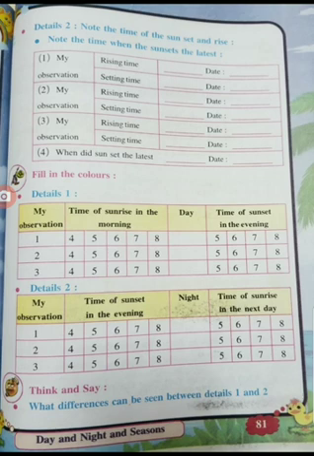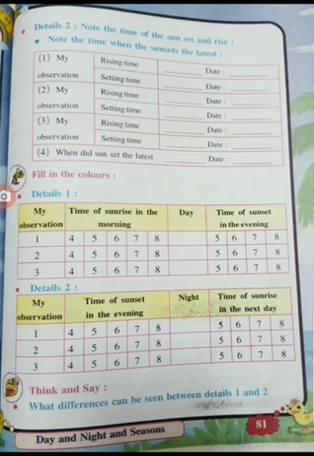See here, this is the second column. Here also you have to write down the same. Note the time when the sun sets the latest. So here also you have to write down about a different month. Suppose you are writing for the June month, then here you have to write for the December month, children. So you will find out the difference of the rising and the setting.